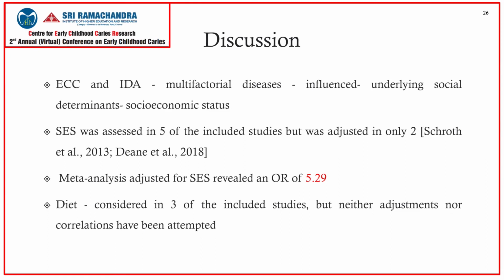Thus, socio-economic status not being considered in a majority of the included studies may compromise the validity of these studies. Socioeconomic status was assessed only in 5 of the included studies but was adjusted in only 2. Confounding factors can exert a distorting influence and therefore should be minimized. Meta-analysis adjusted for socio-economic status revealed an odds ratio of 5.29.